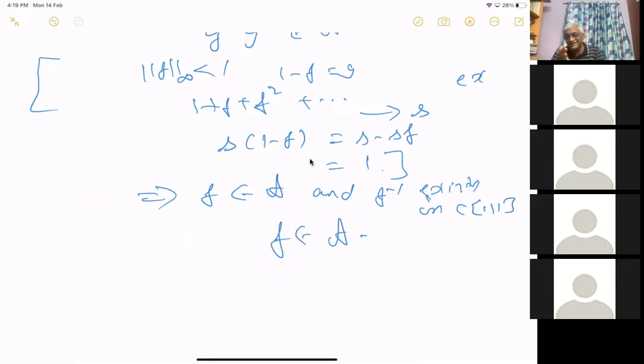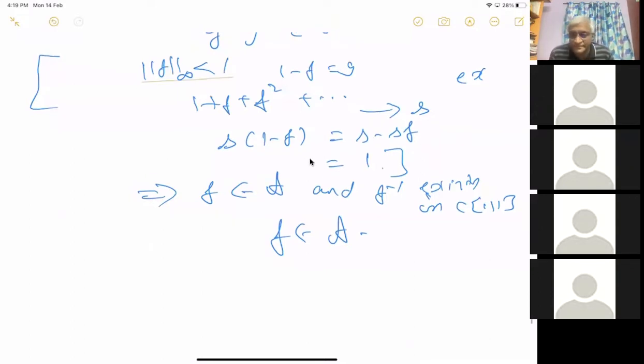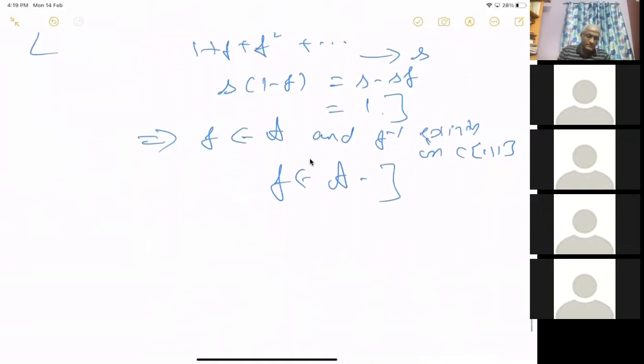The basic thing is that this is true in a more general C-star algebra, and that is what we are proving here. Is it clear? If it's not clear to anyone, please tell me. Then f inverse belongs to it.